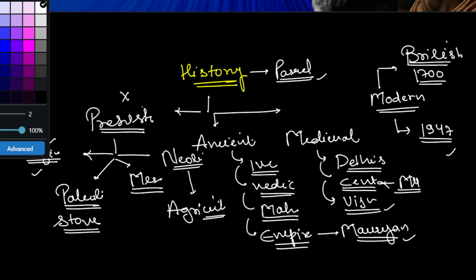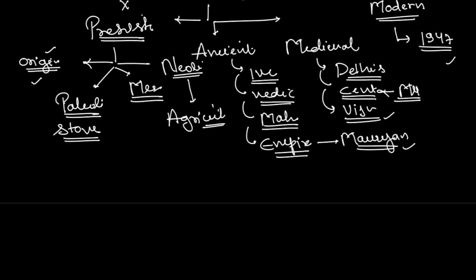Let us talk about things from here, starting with the prehistory. I'll be giving you a brief outline of what to study and how to study it. Alright, prehistory. In prehistory, I already told you, we talk about three phases or three periods, the Neolithic, Mesolithic, and the Paleolithic. So it begins with the Stone Age or the Paleolithic.